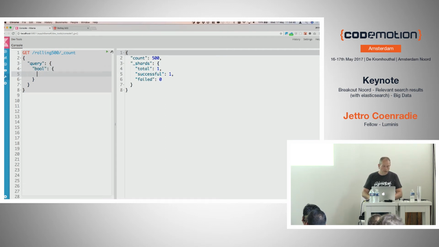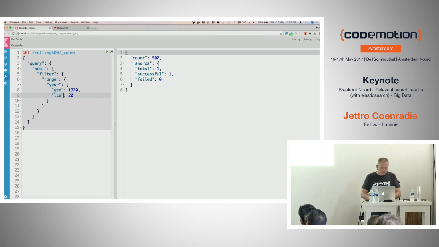I already talked about the bool query, so let's add the bool query. This is the bool query, and the bool query comes with a part for the filter. So now we add a filter to the bool query. So this is the filter context. We can do a range query on the field here, 1970. So it's a GTE, which means greater than or equal to, and smaller than or equal to. So in this case, I put this. And now we return all the documents.